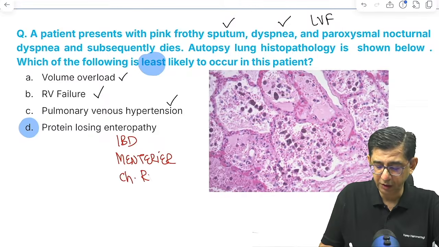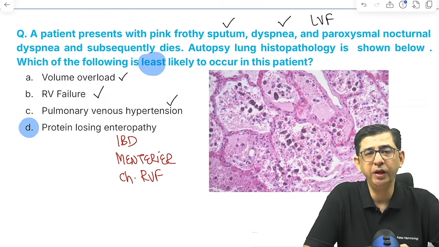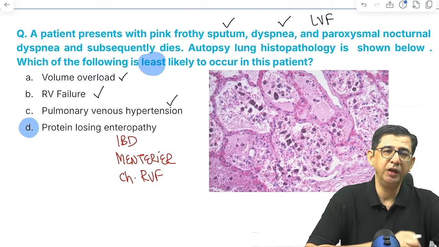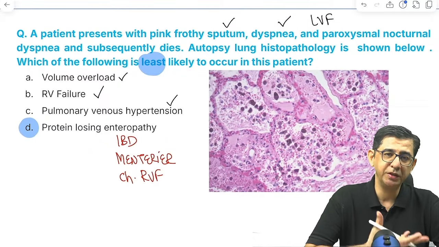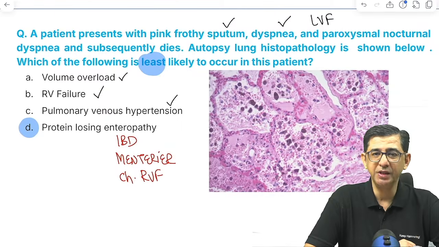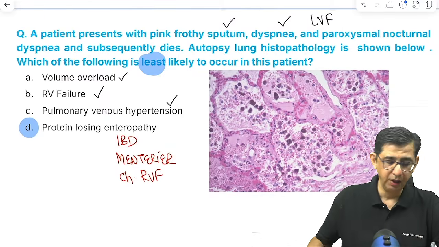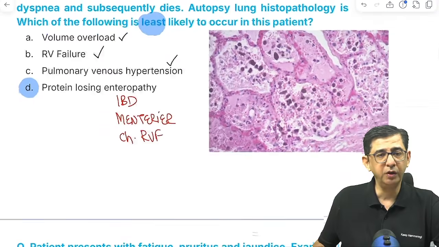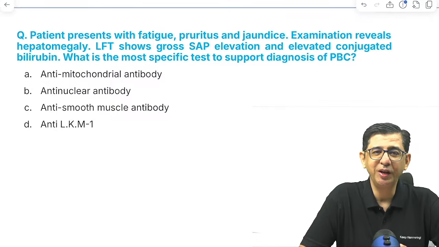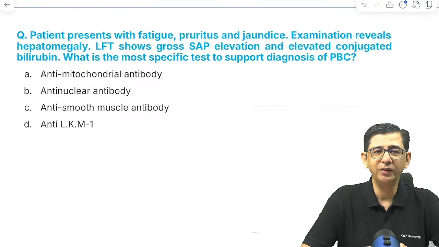It is chronic right ventricular failure that would be responsible for this. So I can say that left ventricle failure is causing right, but because the patient has died, the chances of development of increased pressure in the mesenteric circulation was not possible. Yep. So we are sorted for the current question, and next one is fatigue, pruritus, and jaundice with gross elevations